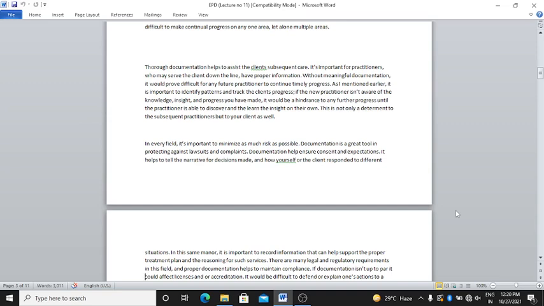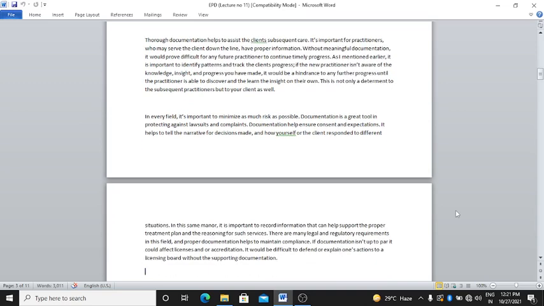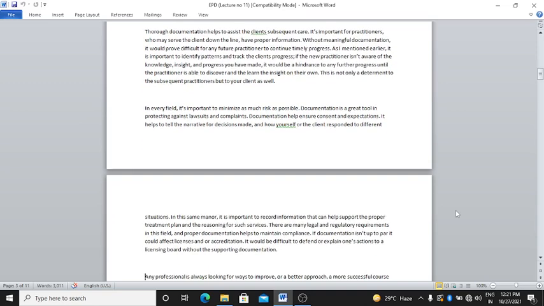Documentation helps ensure consistency and explanation. It helps to tell the narrative for decisions made and how yourself or the client responds to different situations. In the same manner, it is important to record information that can help support the proper treatment plan and the reasoning for such service.